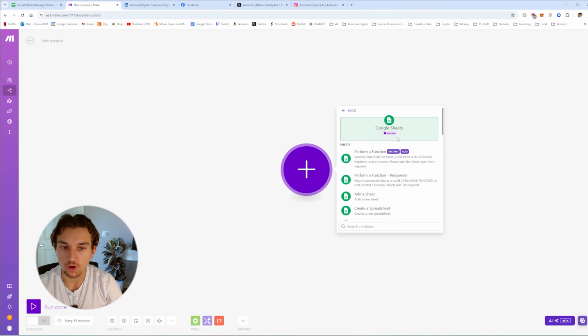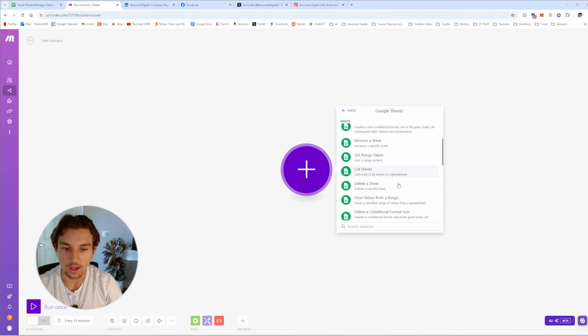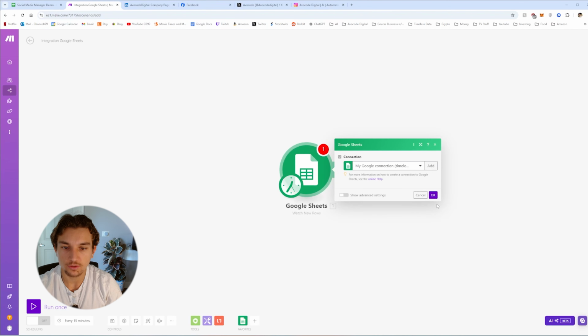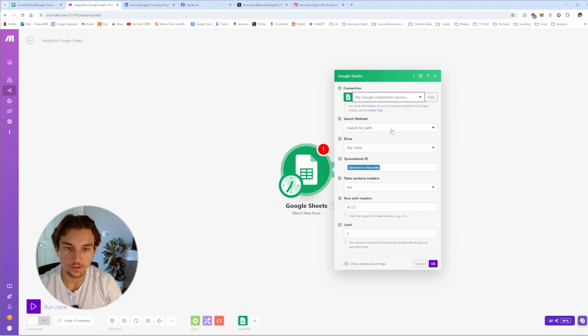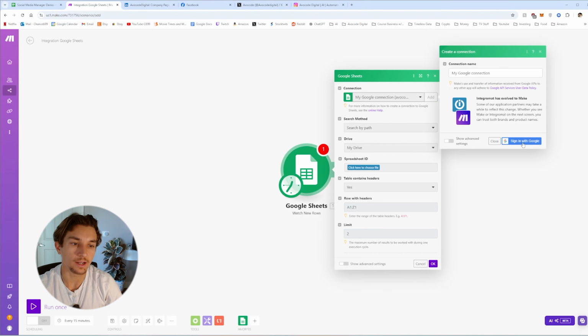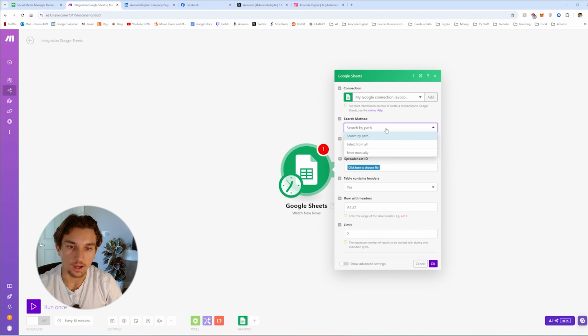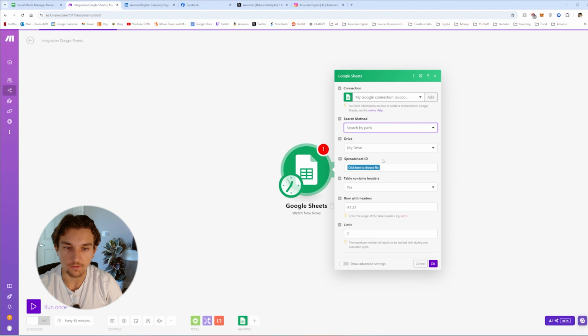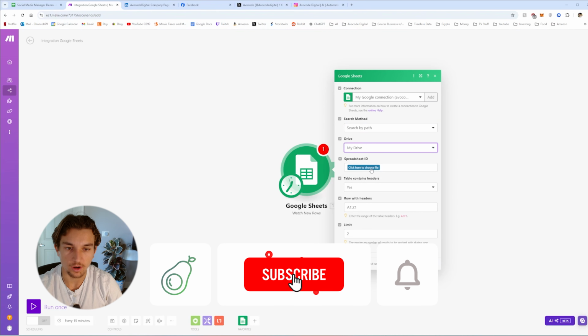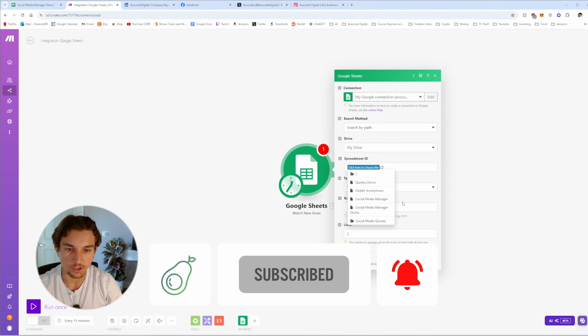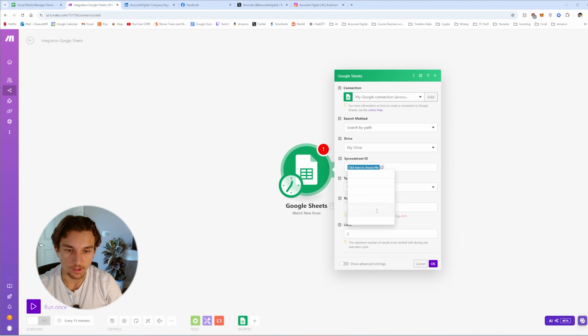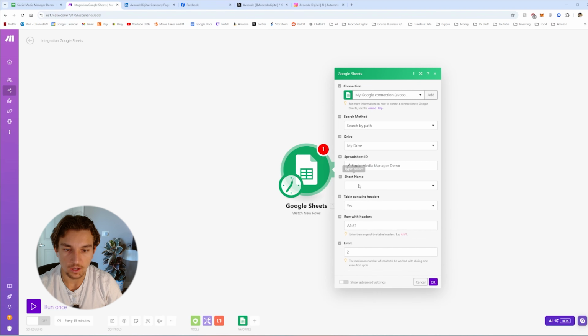Okay, next let's go over to Make and create a new scenario. For the first one, let's go to Google Sheets and watch new rows. You select the Google connection. To add a Google connection, all you do is sign in with Google and go through the auth process like that. Next is the search method. You can leave that by path, my drive, click for the spreadsheet ID. Let's do social media demo that we just created.